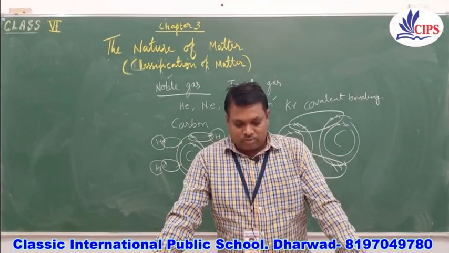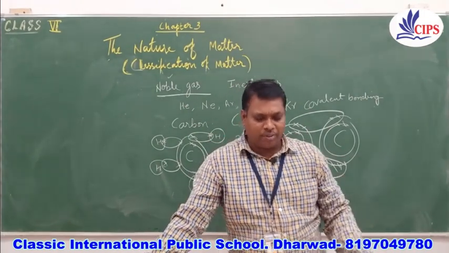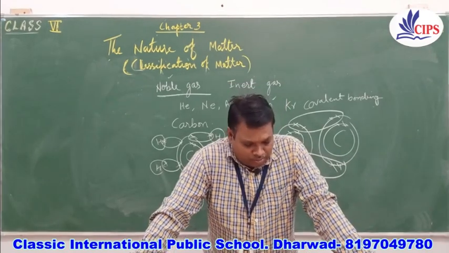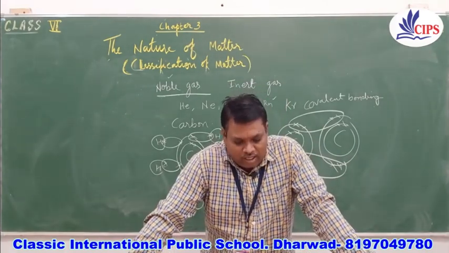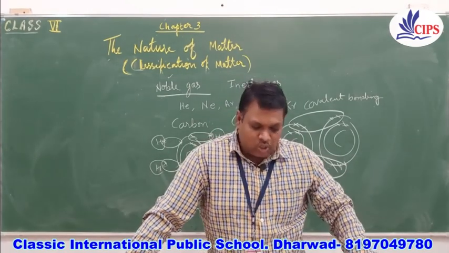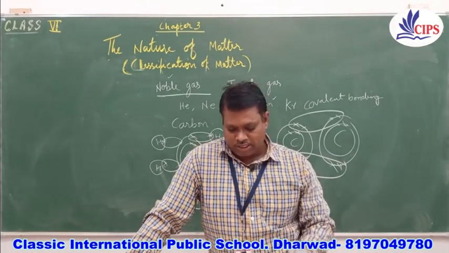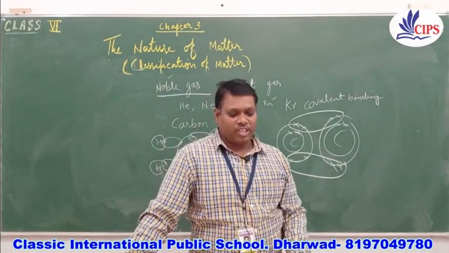Next one, we have hydrogen. Hydrogen is a non-metal. Antimony is a metalloid. Arsenic is a metalloid. Silver is a metal. Germanium is a metalloid. Platinum is a metal, gold is a metal. So we can solve this exercise given on page number 43 as a skill activity and complete it.